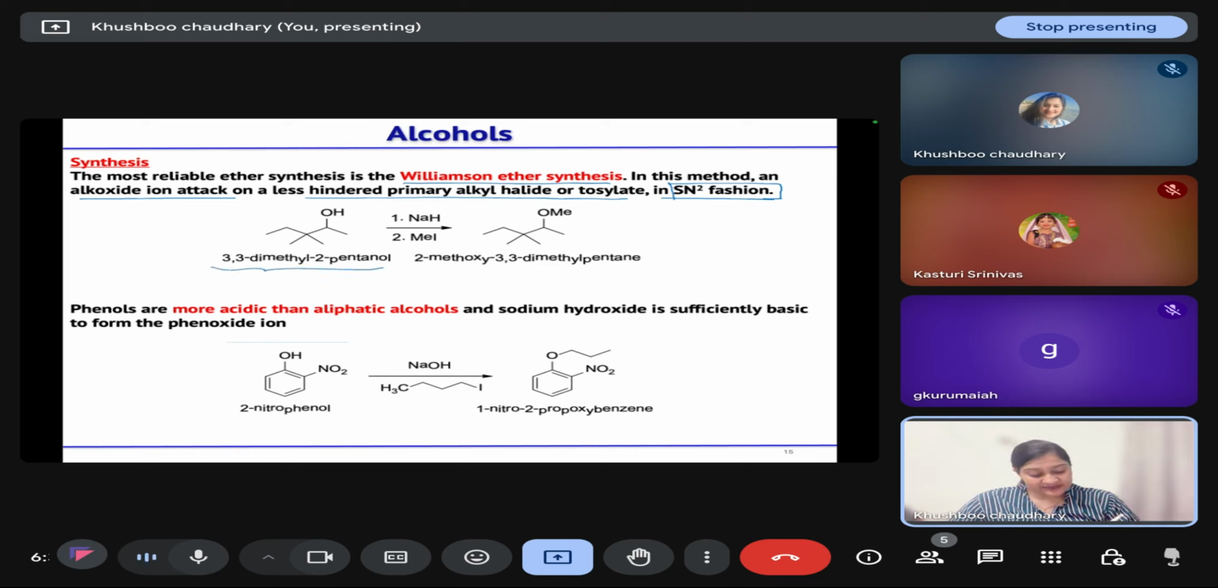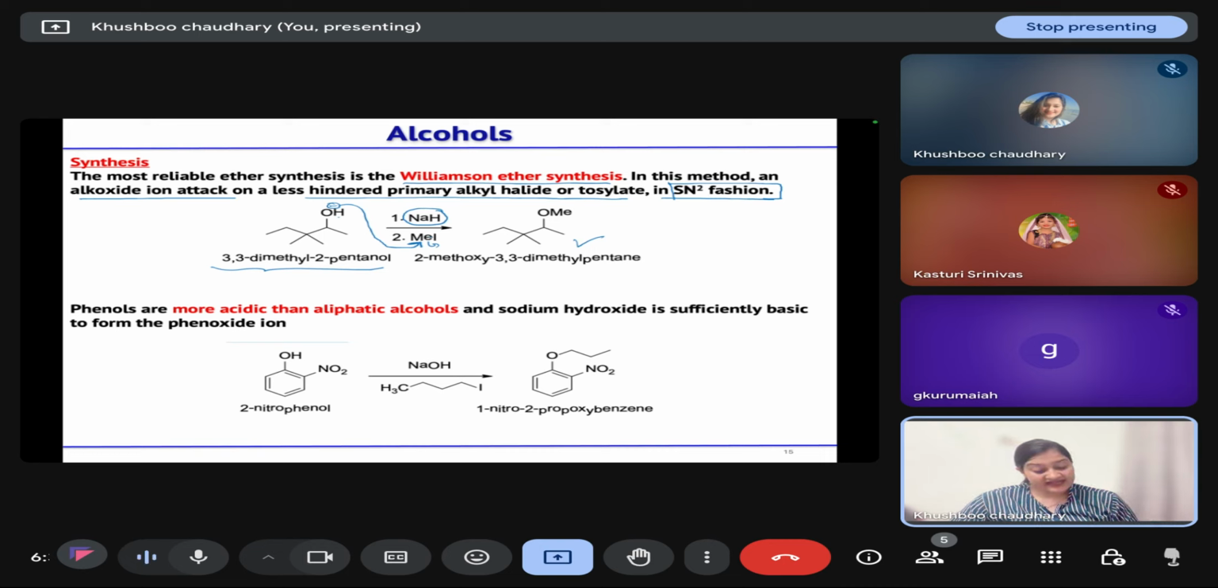Here is one of the examples: 3,3-dimethyl-2-pentanol reacting with NaH. This NaH is a base. It will abstract the proton from the hydroxyl group, and it leads to the formation of the alkoxide ion first. Then it attacks in an SN2 fashion at the methyl iodide and leads to the formation of 2-methoxy-3,3-dimethylpentane, or this ether.